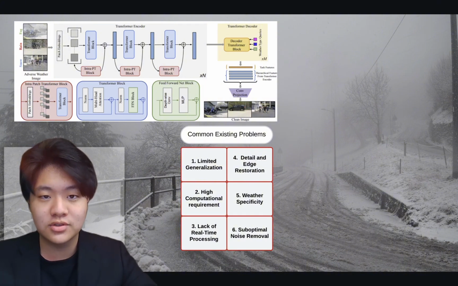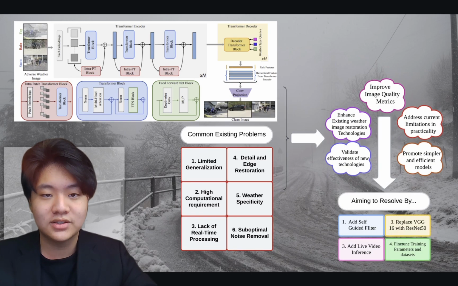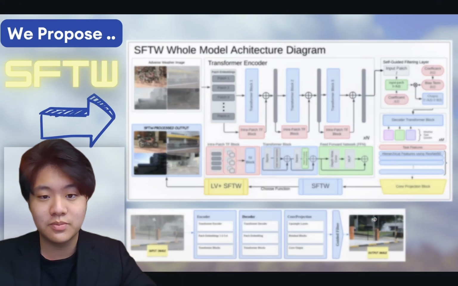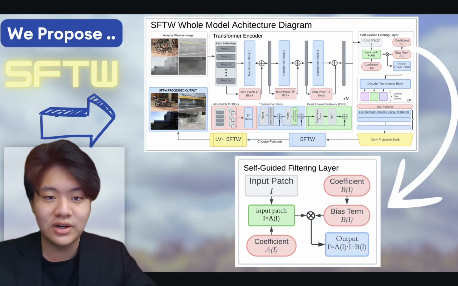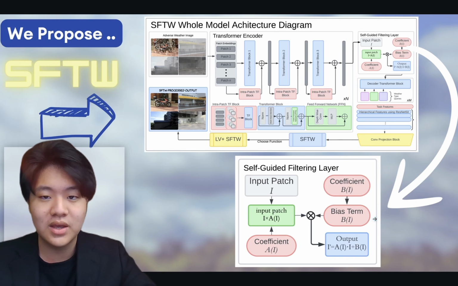So we introduced 3 targeted innovations. The first one is the self-guided filter layer. The self-guided filter layer in SFTW removes noise and preserves the edges and textures, which maintains the structural similarity. Unlike traditional filters, it can dynamically learn and adjust its own filter weights during training, making it highly effective in processing mixed weather effects, where the model should remove noise, balance detail preservation, and degradation removal at the same time.